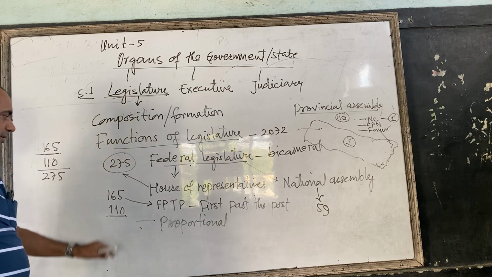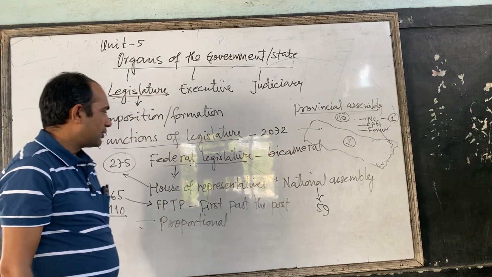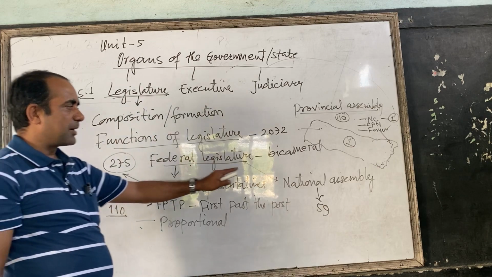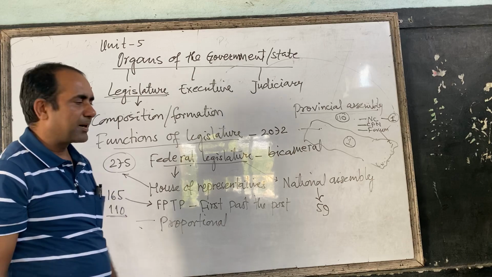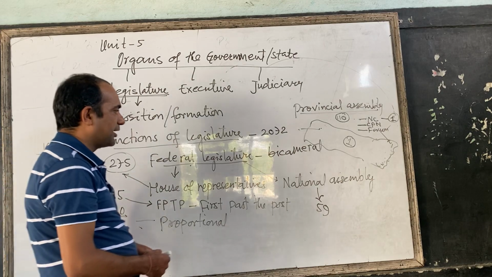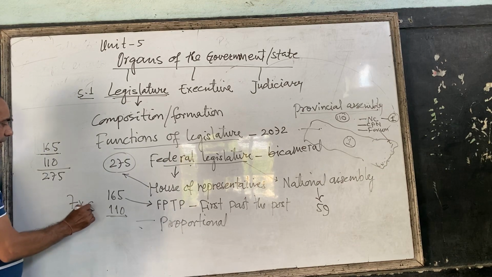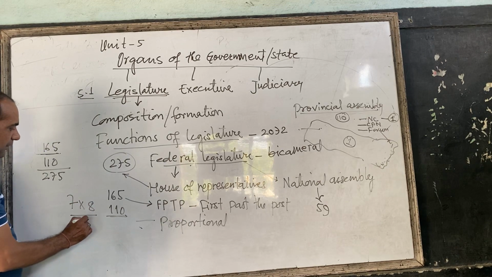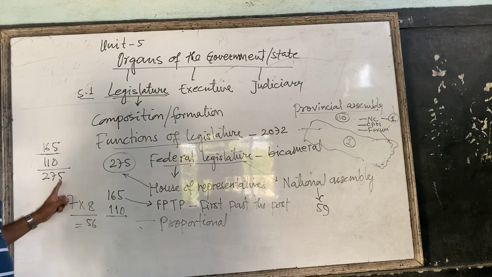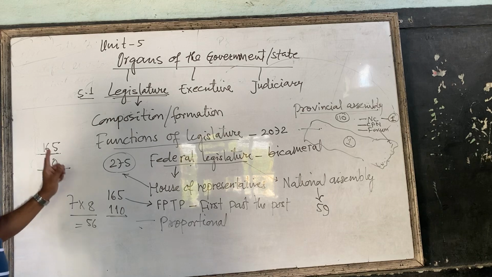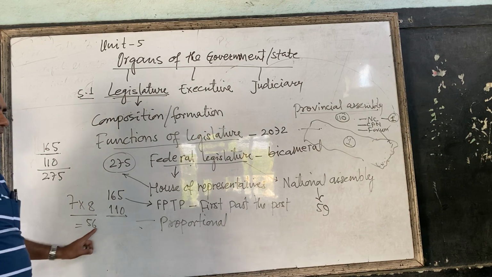This is the House of Representatives. And now 59 members are there in the National Assembly, 275 in the House of Representatives, and 59 members in the National Assembly. In the National Assembly, 56 members are elected from 7 provinces, 8 from each. 7 into 8 is equal to 56. So 8 from each province, altogether 56 members are elected for the National